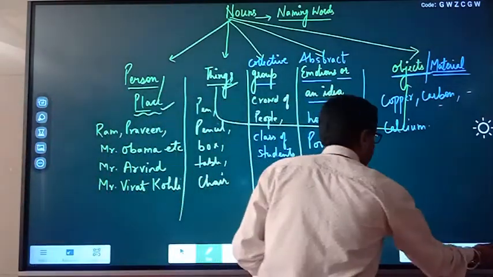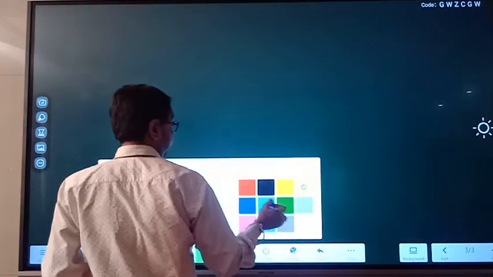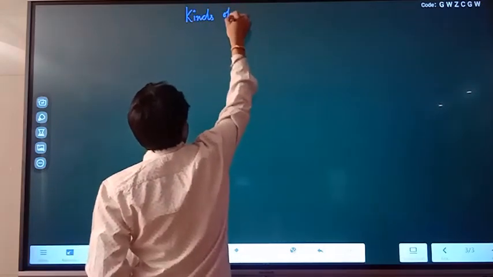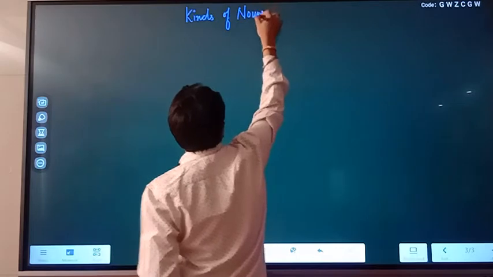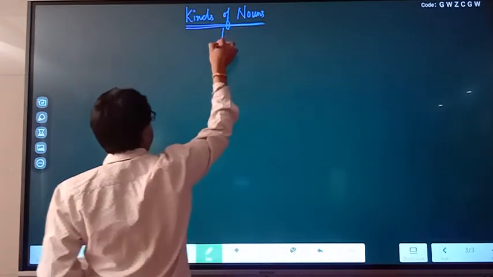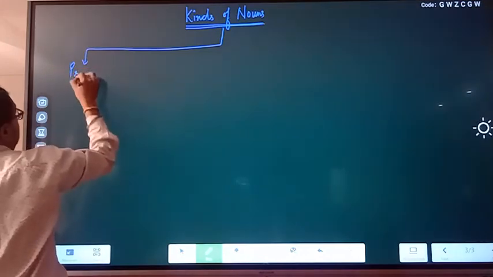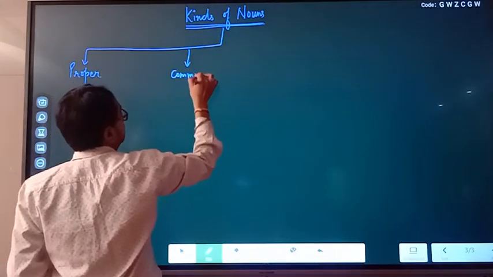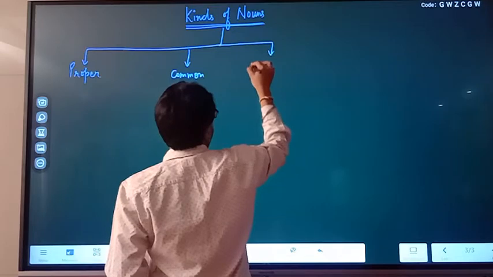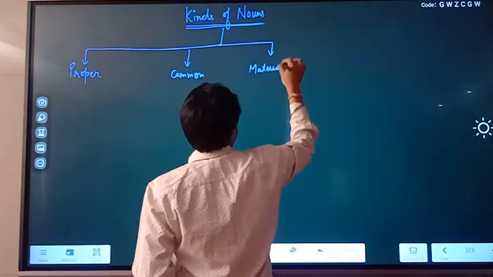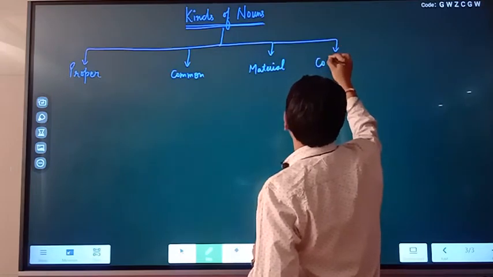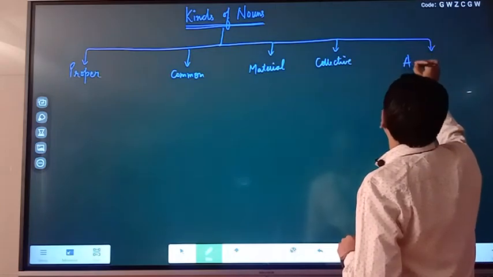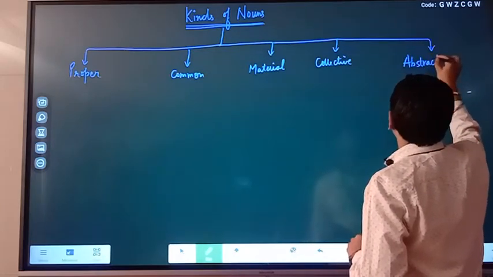So next topic is kinds of nouns. When we talk about kinds of noun, first is proper, second is common, third is material or concrete also we call it, fourth one is collective, fifth one is abstract nouns.